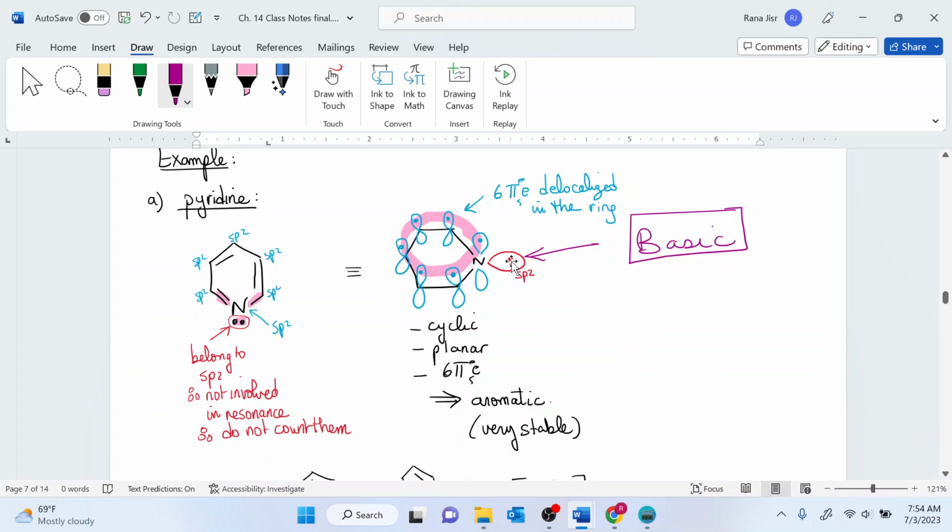So those lone pairs have to be free lone pairs. They cannot be conjugated. If they are conjugated, then you cannot use them to make bonds with acidic hydrogens. These lone pairs are now free to bond with acidic hydrogens. So this is why we're going to consider pyridine as a basic structure.